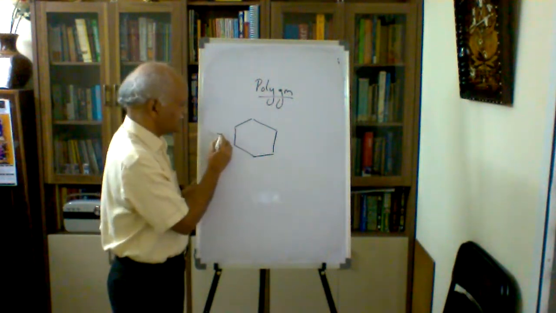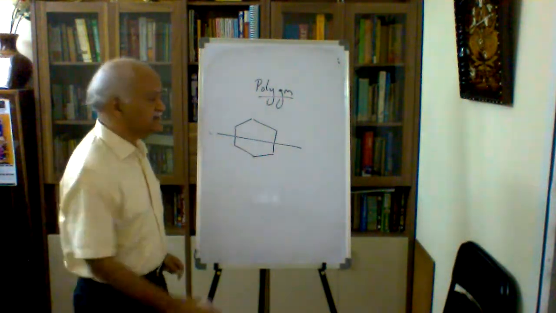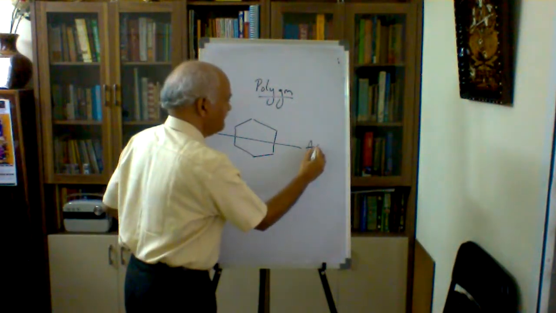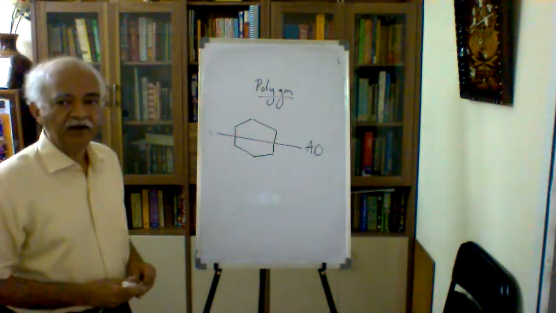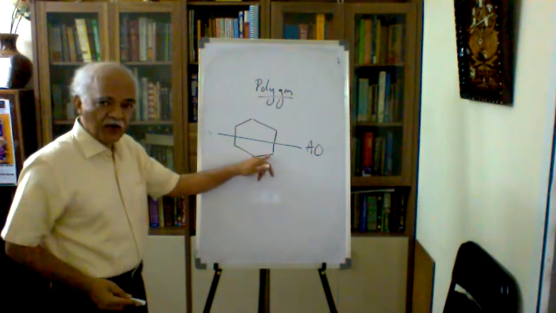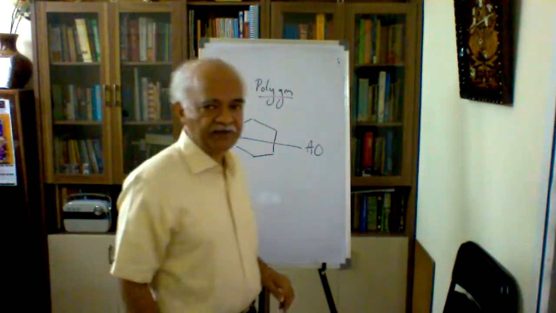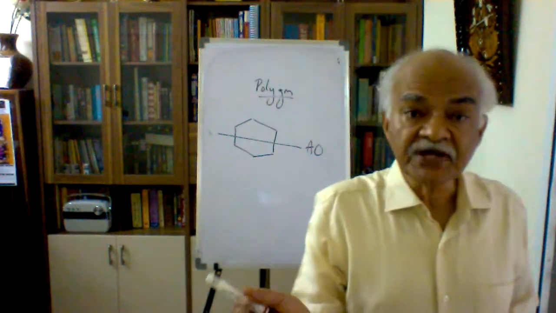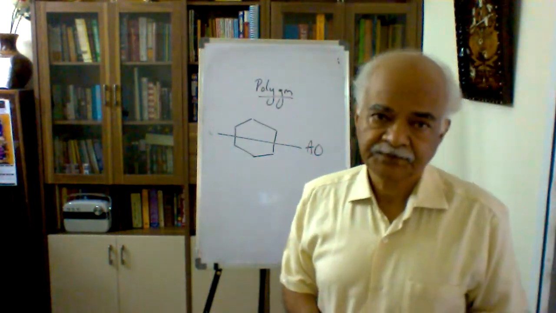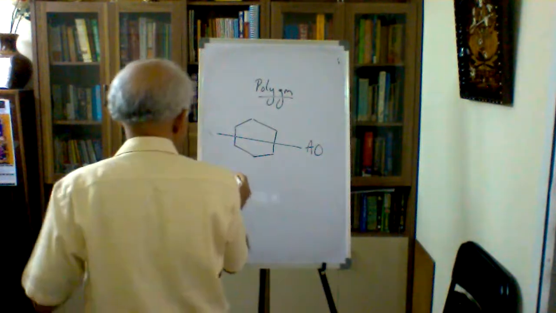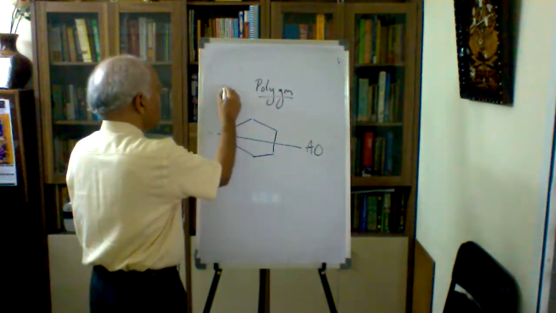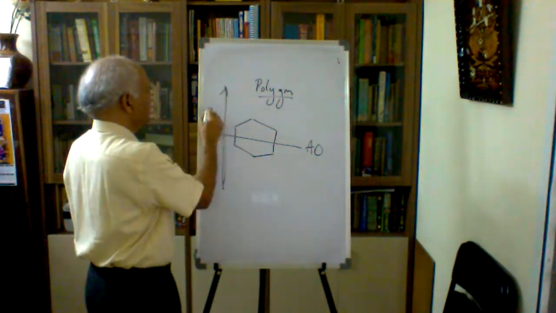Incidentally, it is cutting like this in the case of benzene. This is the energy of the atomic orbital. Therefore, some of the molecular orbitals are lowered in energy and some are going up in energy. This is drawn with reference to energy.